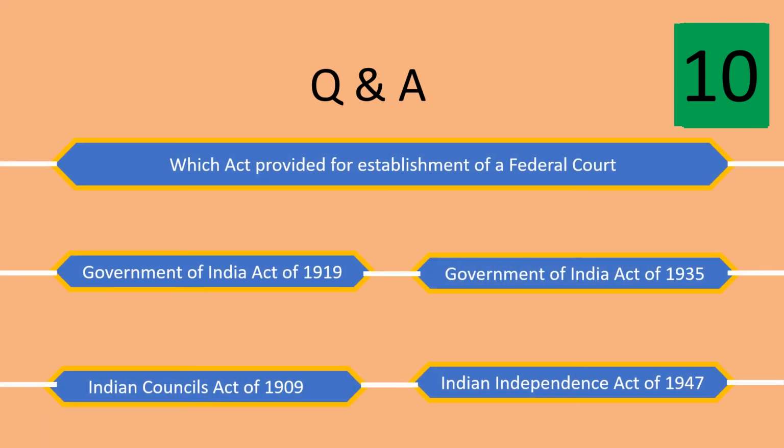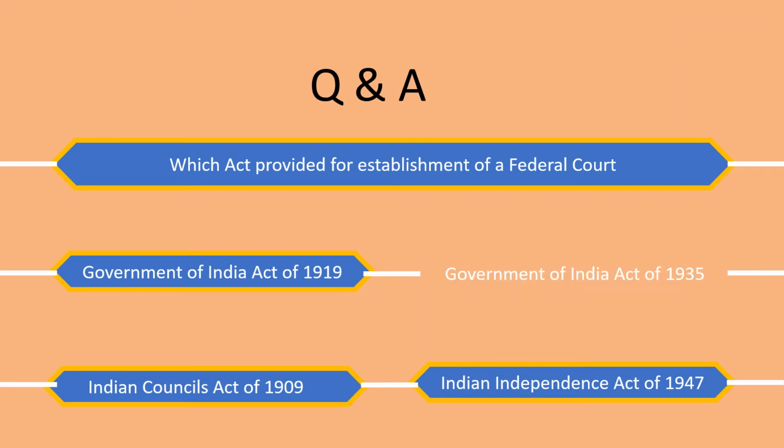Which act provided for establishment of a federal court? The options are Government of India Act of 1919, Government of India Act of 1935, Indian Councils Act of 1909, Indian Independence Act of 1947. The answer is Government of India Act of 1935. And for your information, the federal court was set up in the year 1937.